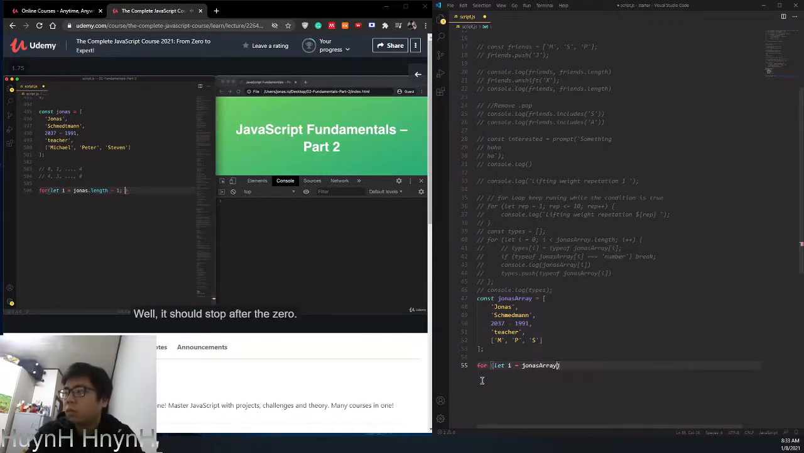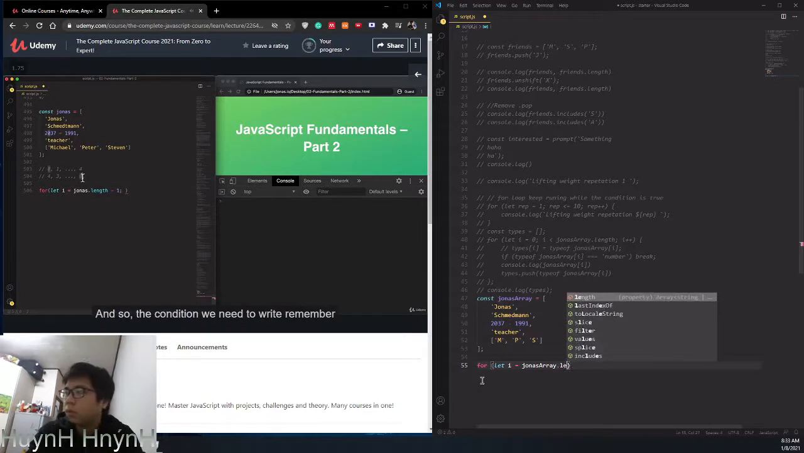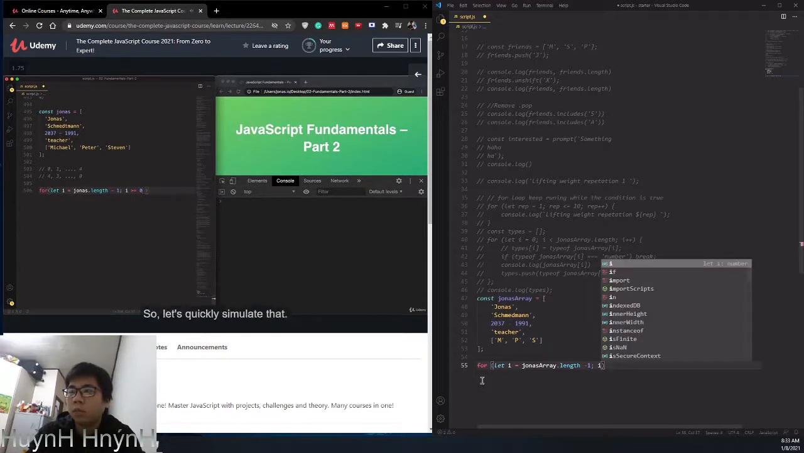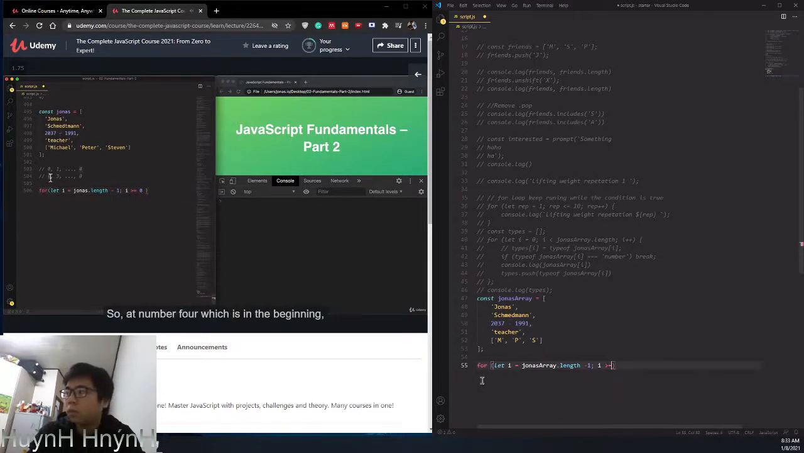Then the condition, and when do we want the loop to stop? Well, it should stop after the 0. And so the condition we need to write, remember, is telling JavaScript in which condition the loop should keep running. And so basically the loop should keep running as long as the counter is still above 0. So i should be greater or equal, actually, 0. So let's quickly simulate that. So at number 4, which is in the beginning, i is greater or equal 0, right? So this condition will be true. And so the next iteration will run.